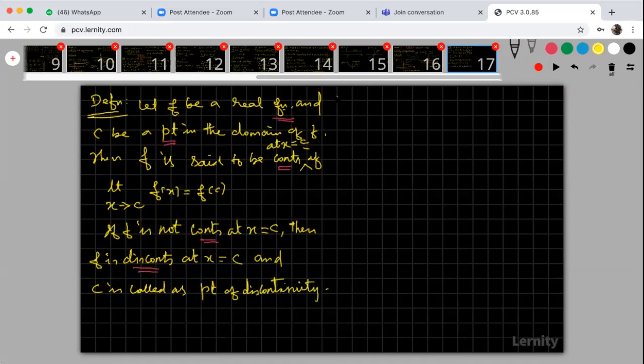Now we will discuss some examples so you can get an idea. Check the continuity of the following functions.